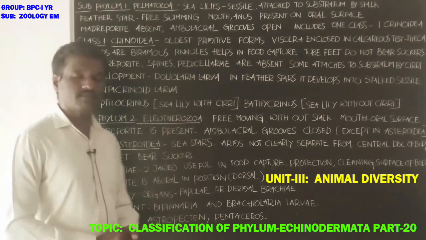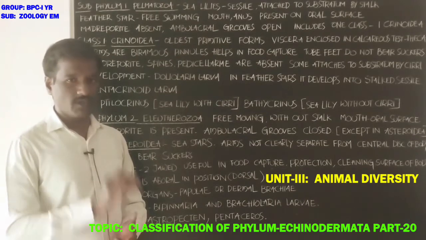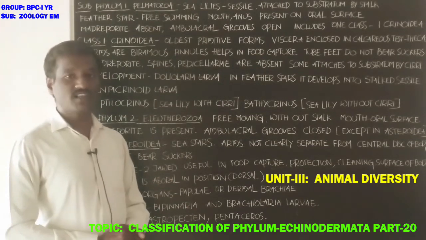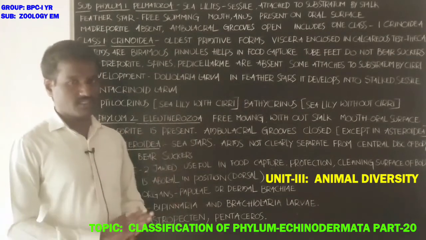Pedicellariae are appendages on the surface of the body. Pedicellariae are two-jawed, with two valve-like structures.